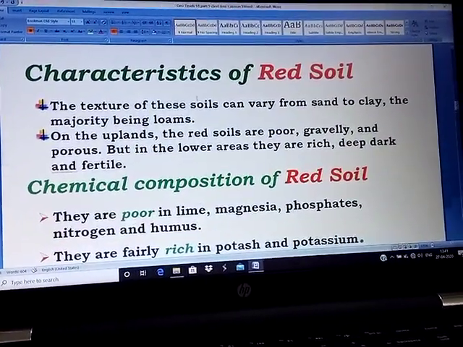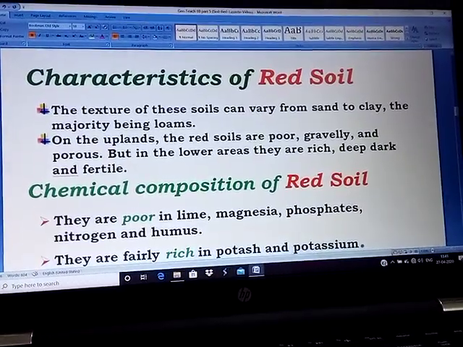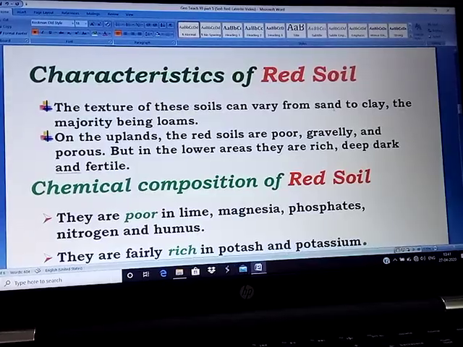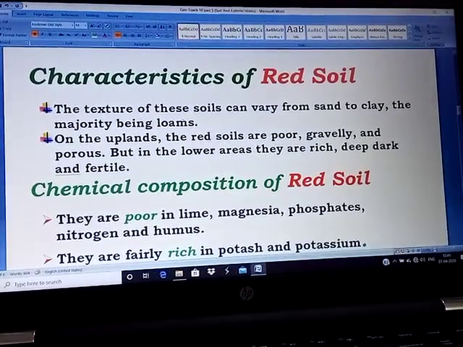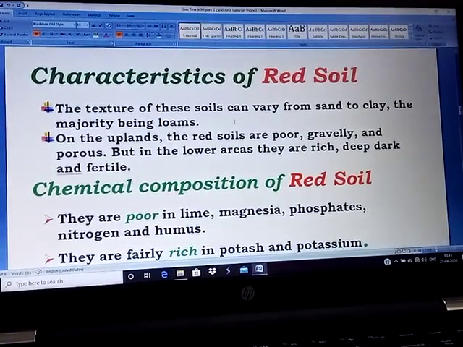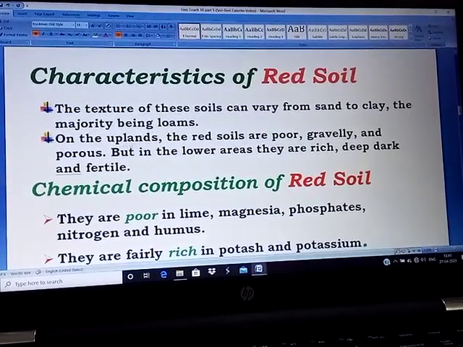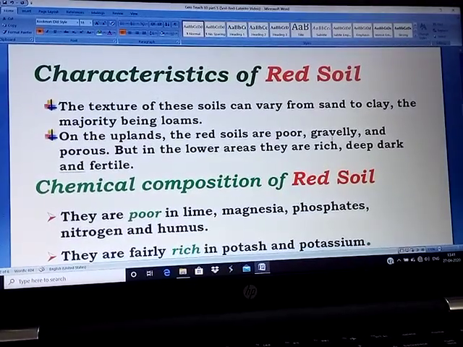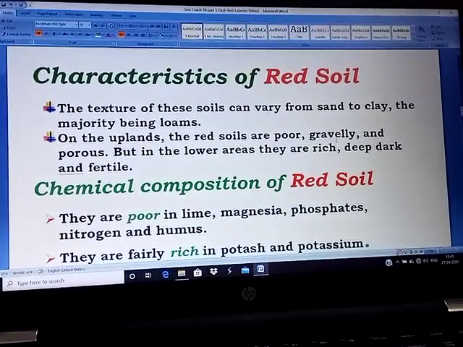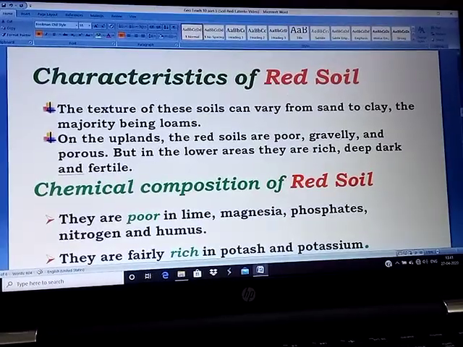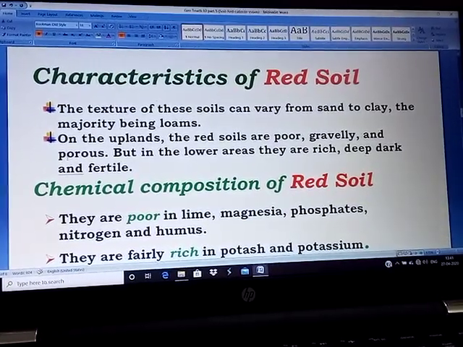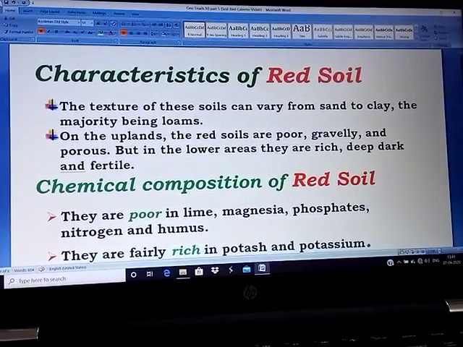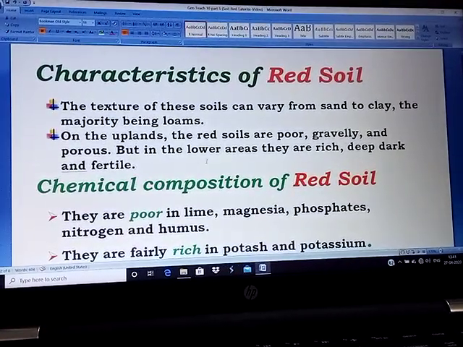What are the special characteristics of red soil? First of all, the texture of this soil can vary from sand to clay, the majority being loams. Red soil can be loamy soil. On the uplands, the red soils are poor, gravelly, which means lots of gravel. Gravel means stones, pebbles, etc. And porous means the water cannot stand; it all percolates. But in the lower areas, they are rich, deep, dark and fertile.